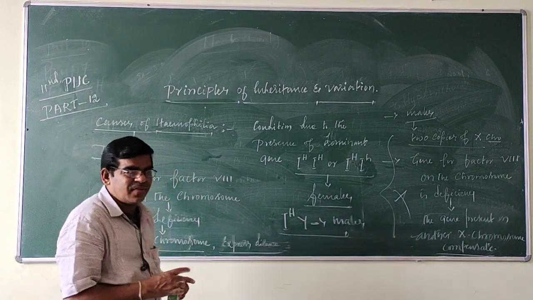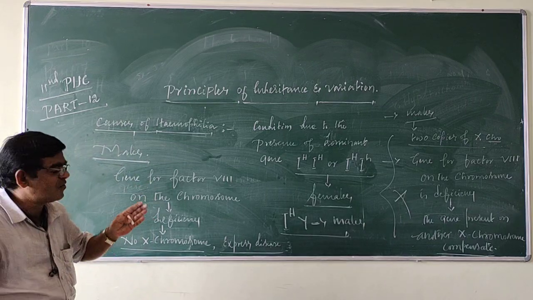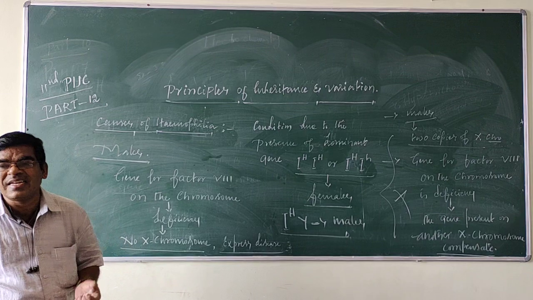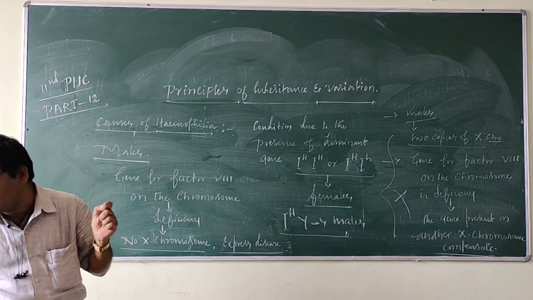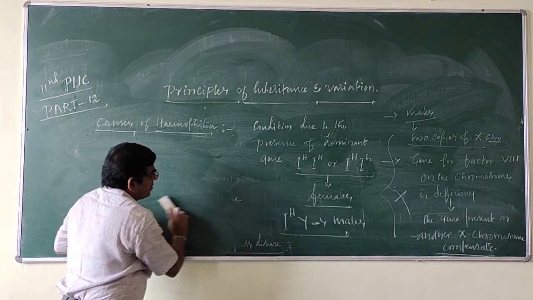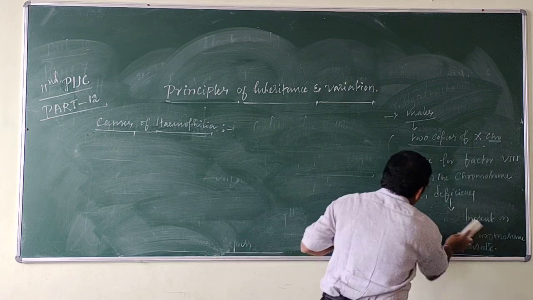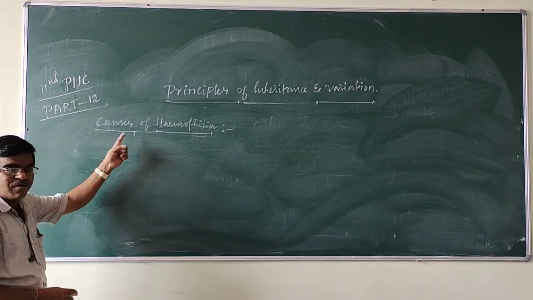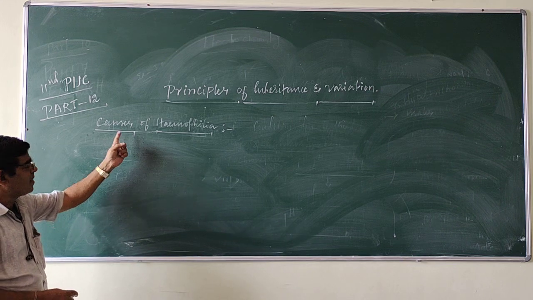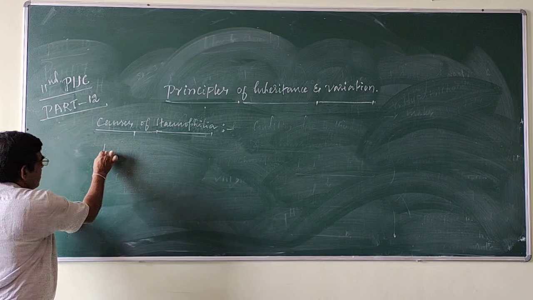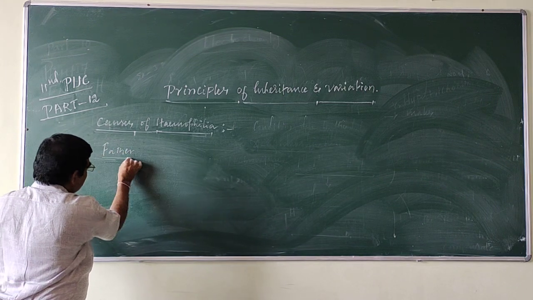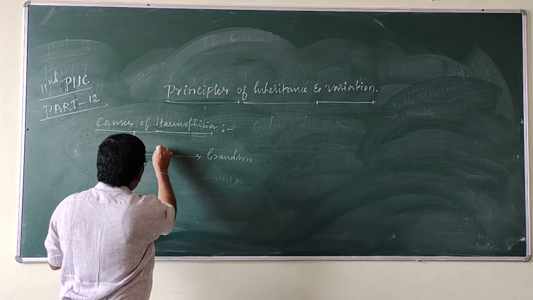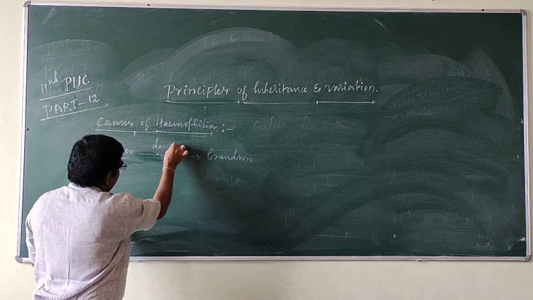Then hemophilia follows crisscross or zigzag inheritance, because hemophilia can be transmitted from father to grandson through a daughter.